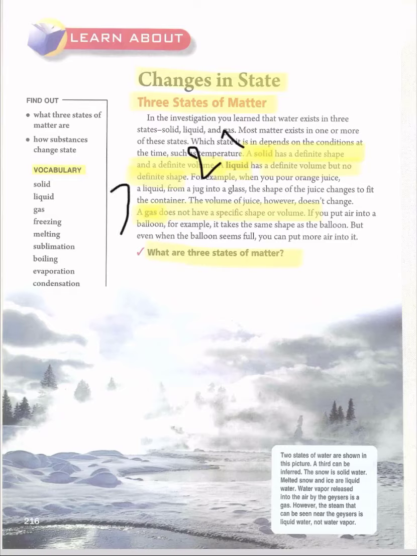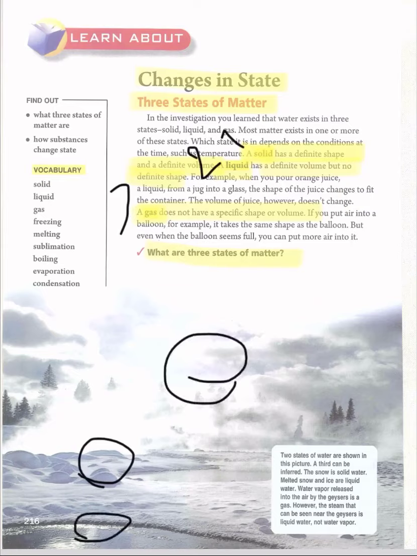In this picture we have three states of water. Here we have ice, in the air we have a gas, and here we have water. Water is a liquid, ice is a solid, and here the air is a what? It's a gas.